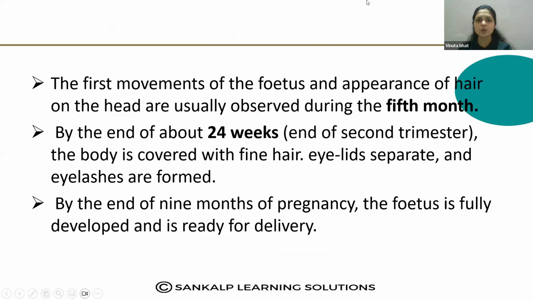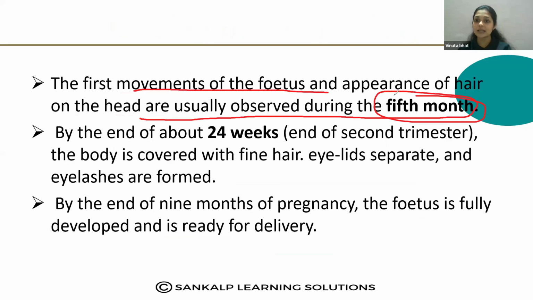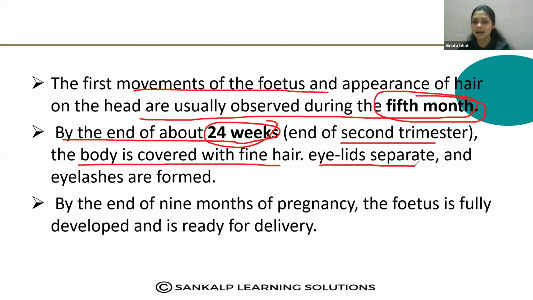Then the first movement of the fetus and appearance of hair on the head are usually observed during the 5th month. Very important. And by the end of about 24 weeks, that is the second 6 months, 24 weeks means 6 months, the body is covered with fine hair, eyelids separate and eyelashes are formed.